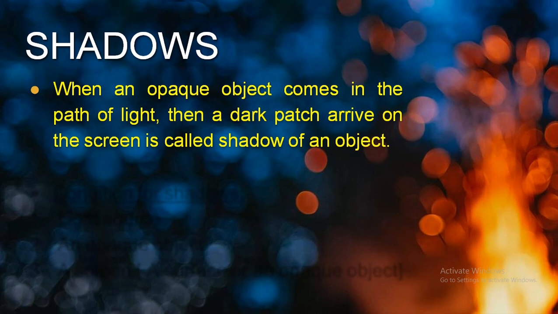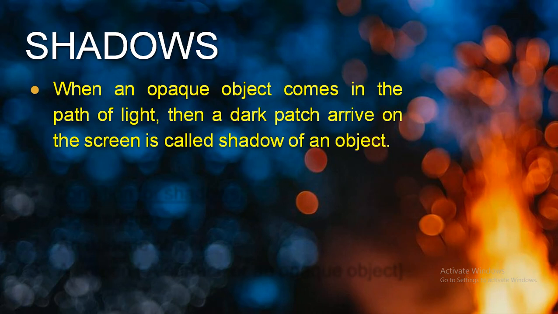Understand? So in this definition, you understood that for the formation of the shadow, you must have an opaque object, then the source of light and screen. Now what is screen? Screen means television screen or phone screen? No, it's not like that. Screen means an opaque object which can capture the shadow.